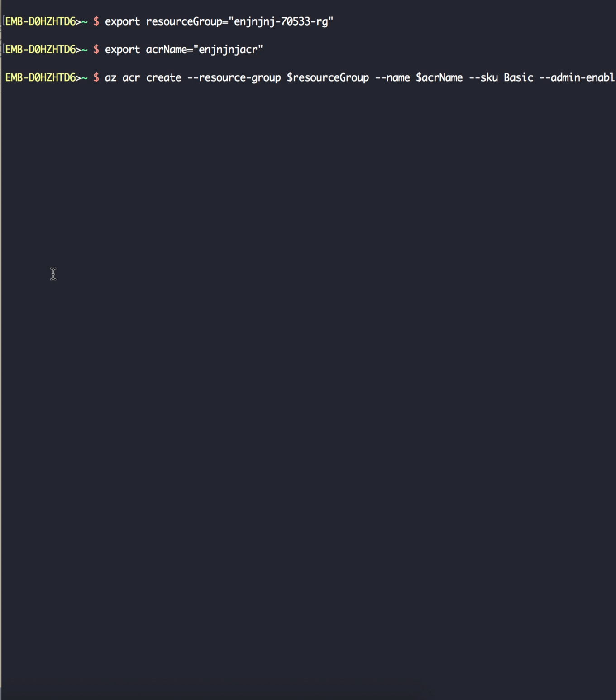So this command is used to create a container registry. Basically, you are using the Azure CLI and the create command, and you are specifying which resource group to create the container registry in, and you're taking the basic subscription, which includes 10 GB. And when you set admin enabled true, you have to use a username and password to download or upload images.